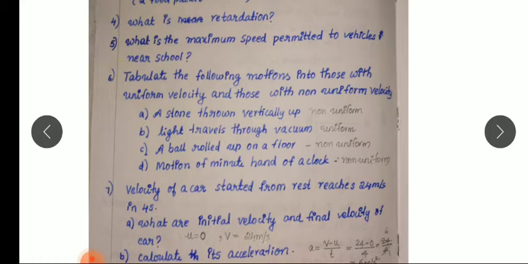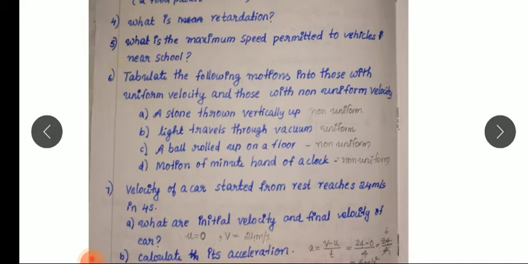So the velocity is non-uniform. B, light travels through vacuum. Light travels with the velocity of 3 into 10 to the power 8 meter per second. So this velocity is constant. Therefore it is uniform velocity.